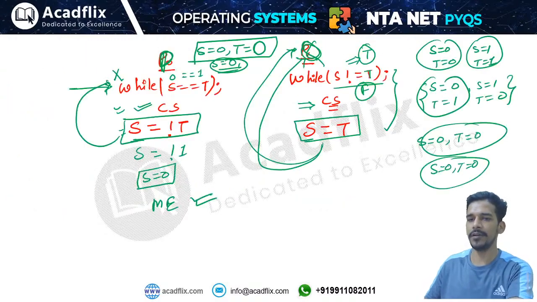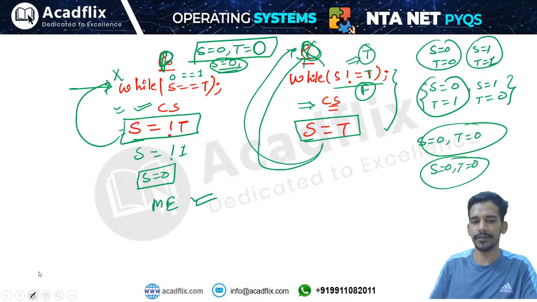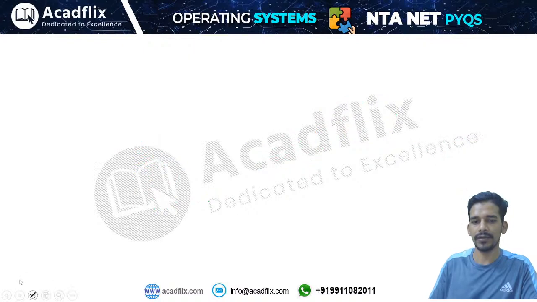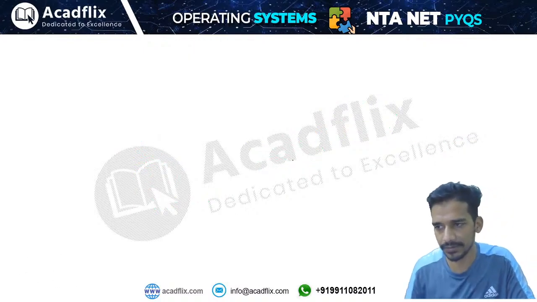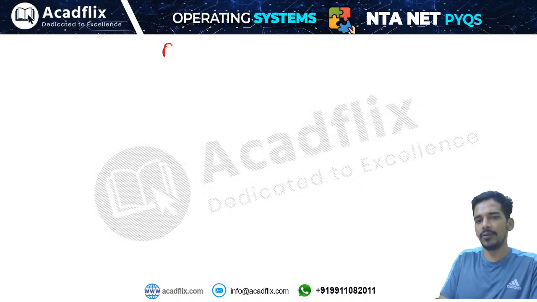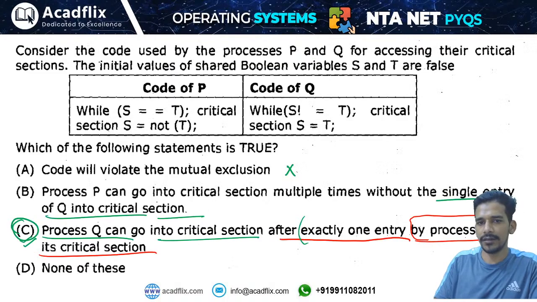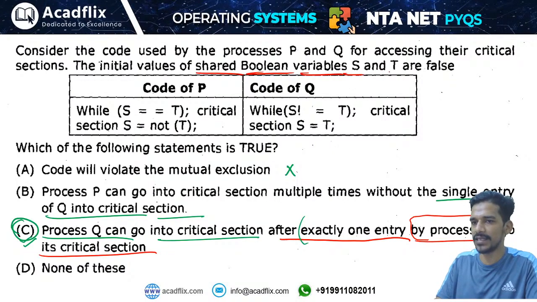Okay, Amandeep, you are not understanding this. Let me explain it again. So look at this, Amandeep. We have two processes, P and Q. The question is saying that the code used by the processes P and Q for accessing their critical section, the initial value of shared Boolean variables. That means S and T are the shared variables and these are Boolean variables. That means the value of S and T can be either 0 or false, 1. And the initial value is false.